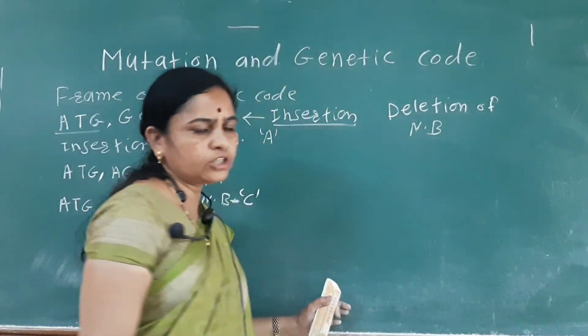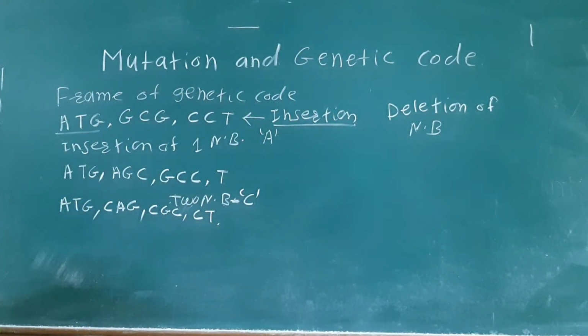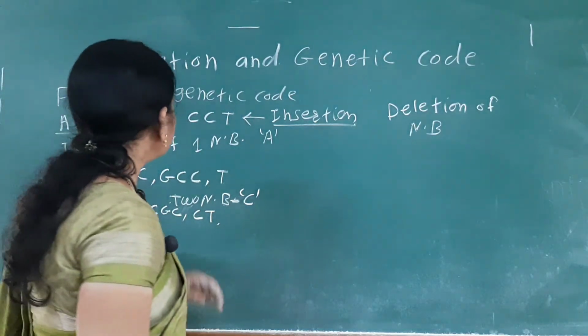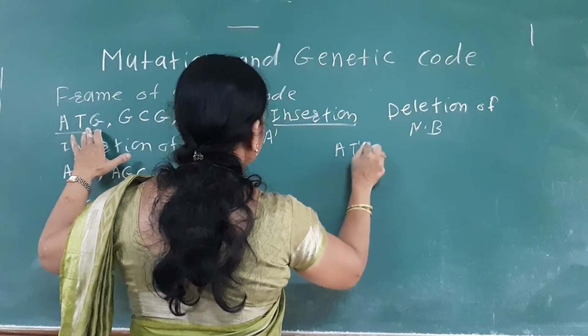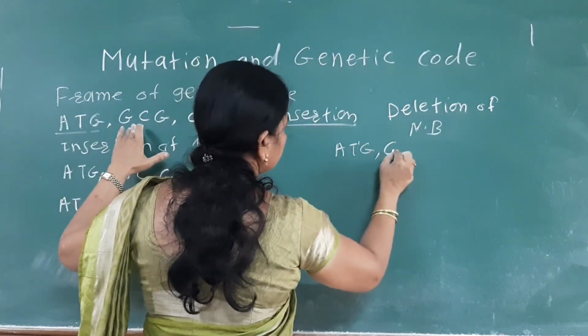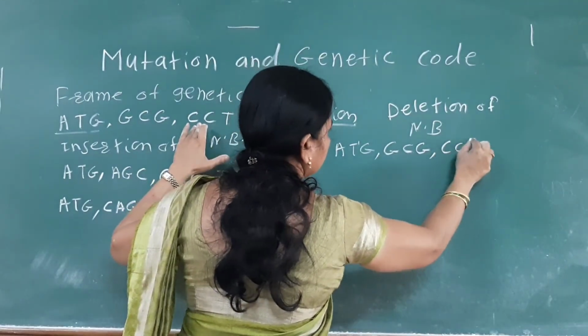if there is the deletion of a nucleotide, what will happen? Take the DNA nucleotide sequence, that is ATG, then GCG, then CCT.